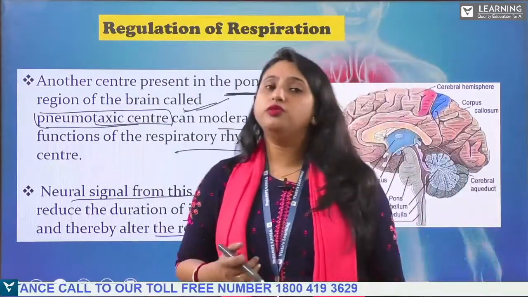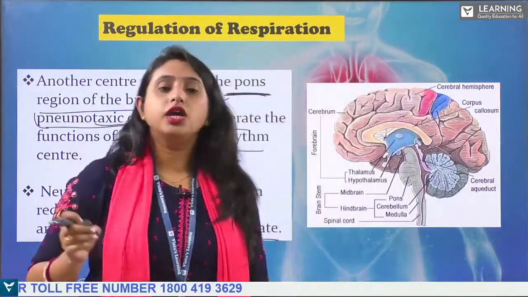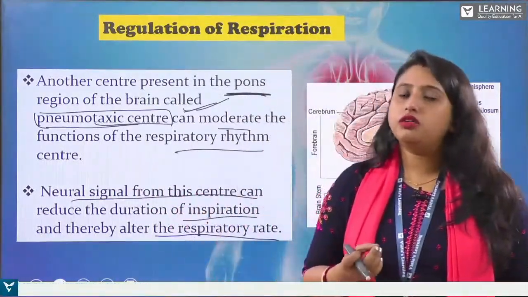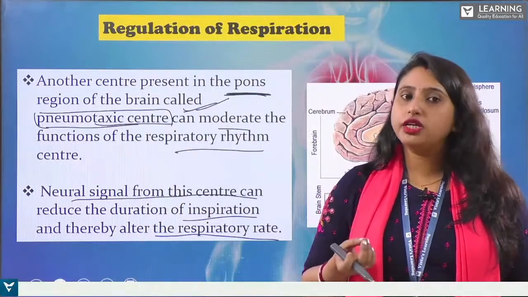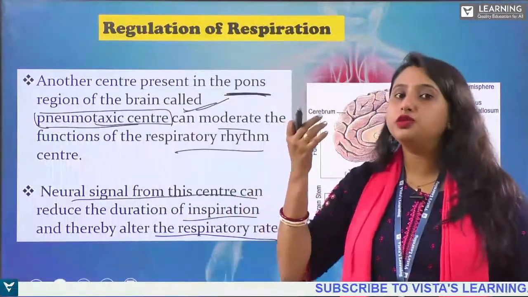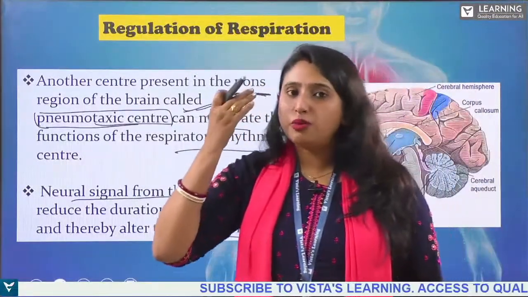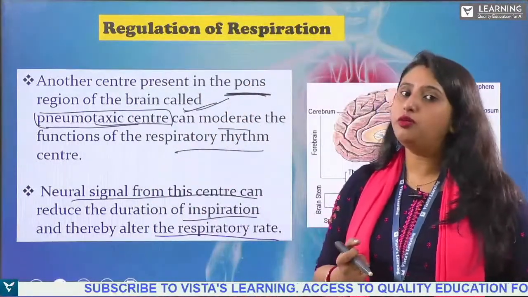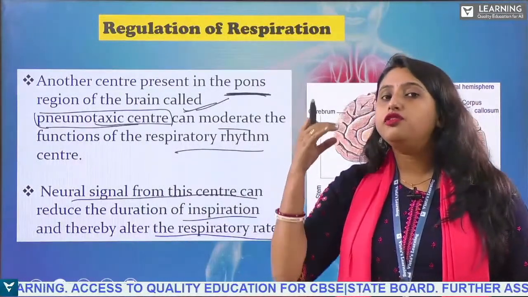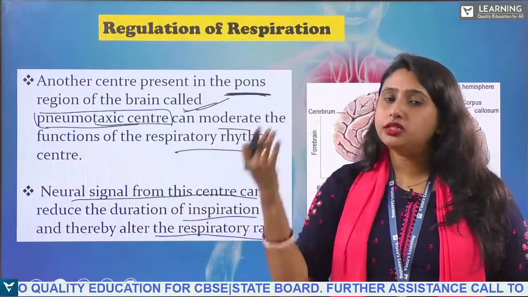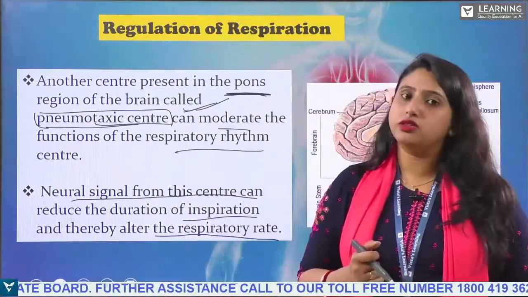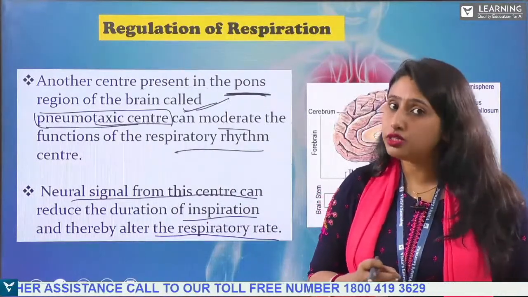So if there is any problem with our nerves, it can affect our respiration process, because the nerves in our body are responsible for sending the signals. In our brain, we have the motor nerves. Motor nerves are responsible for sending the signals from our brain to all the parts of our body. So if the motor nerve is not functioning properly, it will affect the hands, the movement of legs, the breathing, everything. It is being controlled by the nerves, that is the neural system.